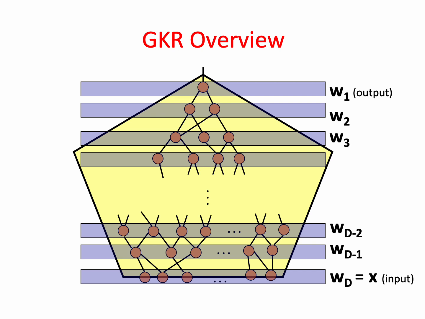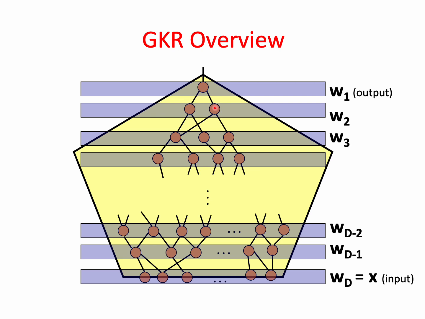As the name flat GKR hints, our starting point is going to be the GKR interactive proof. So we start with some overview about how this proof system works. We have a Boolean circuit. Each red circle is a gate and each black line is a wire.